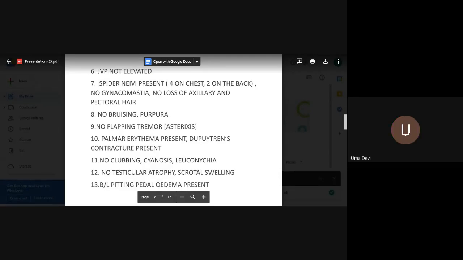Is it very specific for liver or does it occur in other conditions also? Respiratory failure. With any failure, you are going to get this flapping tremor. It's not very specific, but its presence in cirrhosis indicates grade 2 or 3 hepatic encephalopathy. Then you have to look for Dupuytren's contracture, then leukonychia.